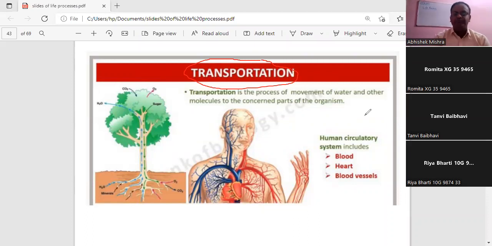That is transportation. Now, in this chapter, life process, we will be studying the transportation in the human being and the transportation in case of the plants. First, we will be discussing the transportation in human beings, and then the transportation in case of the plant. First of all, the technical definition of transportation: it is a process of the movement of water and other molecules to the concerned part of the organism.